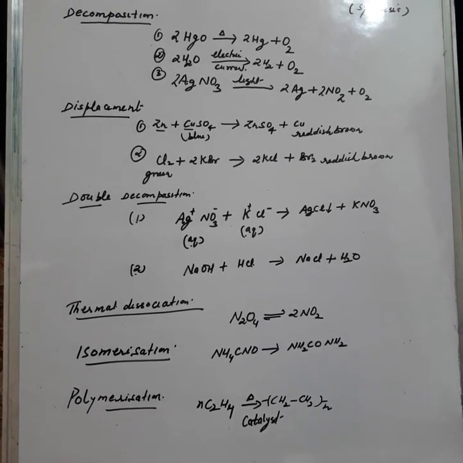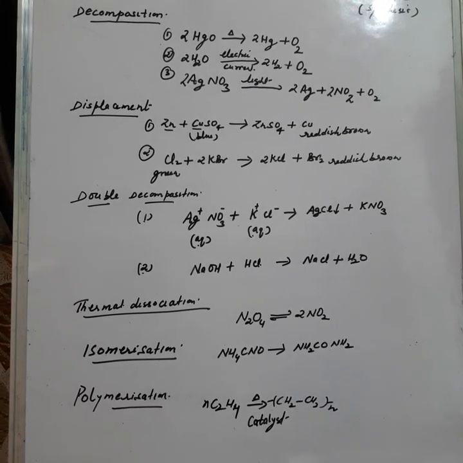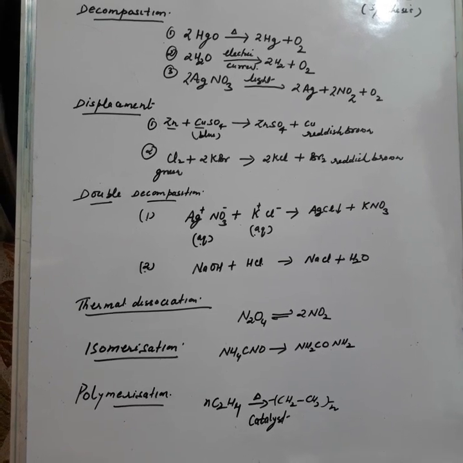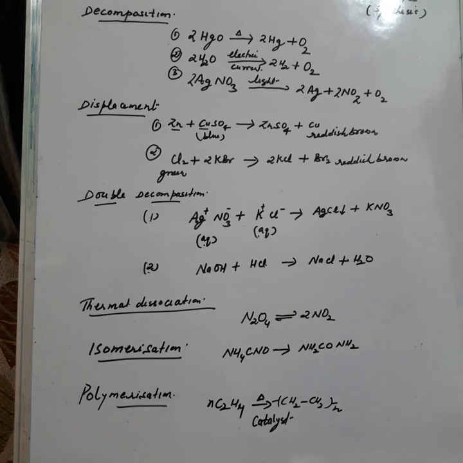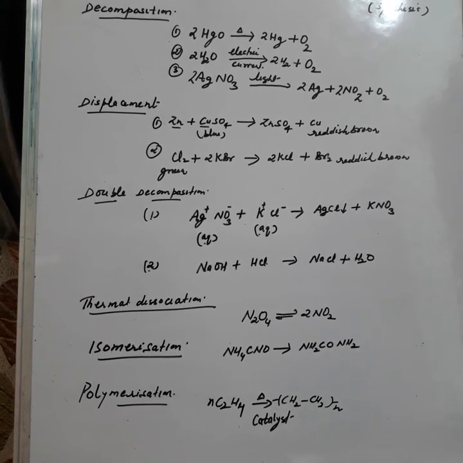If reactants are only elements, then the reaction will be known as synthesis. As in the case of second example, iron reacts with sulfur to form iron sulfide. This is synthesis. Okay, how to define synthesis? When two or more elements combine together to form one product, such type of reaction will be known as synthesis reaction.